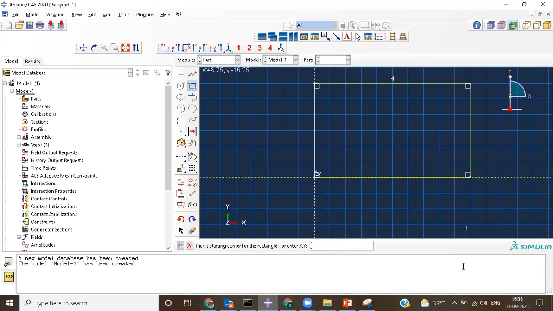Now, how to do this particular thing? How to measure these dimensions over here? Now I would like to measure the dimensions also. To measure the dimensions, we have an option called Add Dimension. So click on this Add Dimension and choose these particular points.